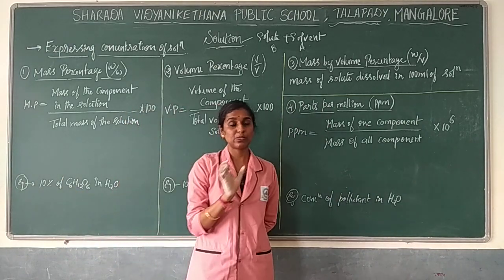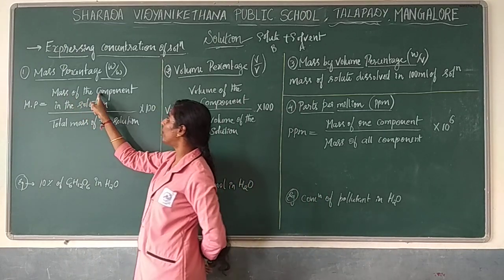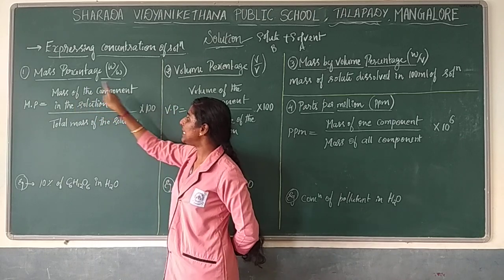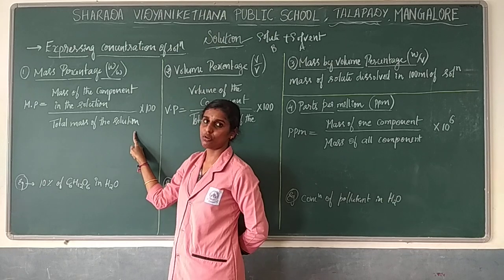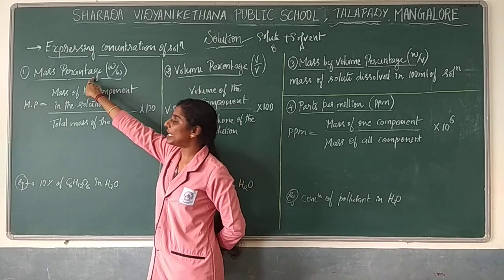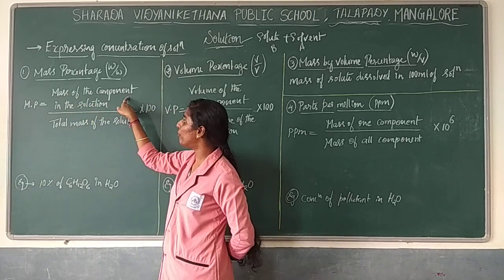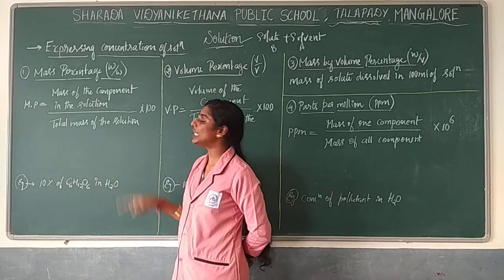What is meant by mass percentage? Mass percentage is the ratio of the mass of the component in the solution divided by the total mass of the solution, and because you are finding a percentage, multiplied by 100. So it is mass of the component in the solution divided by total mass of the solution, into 100.